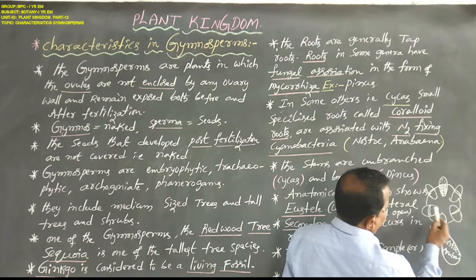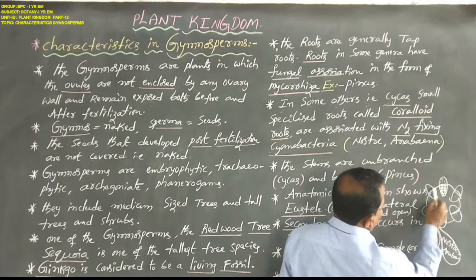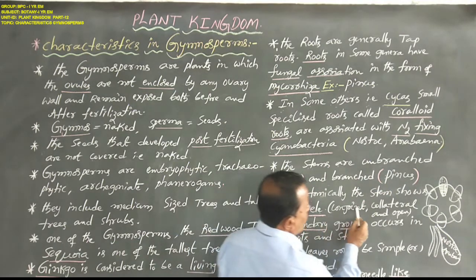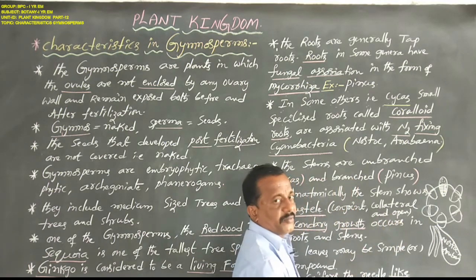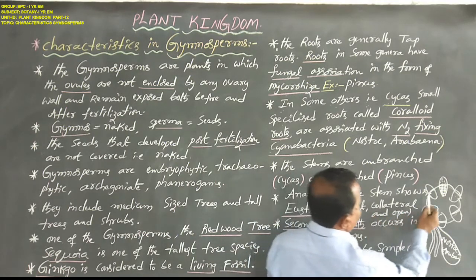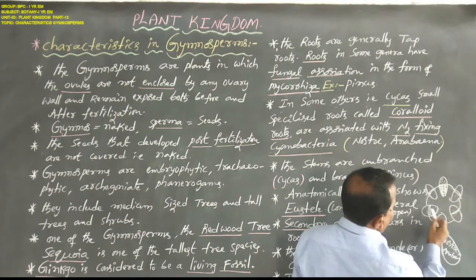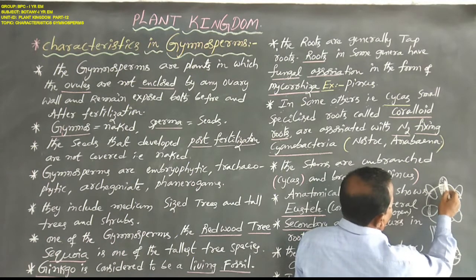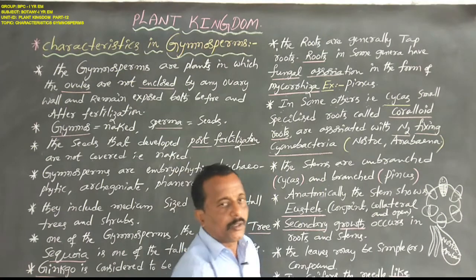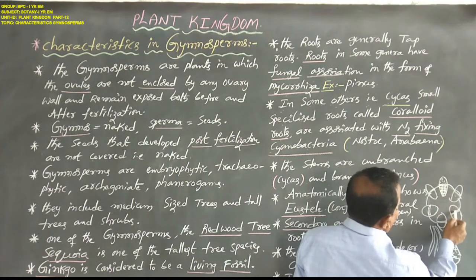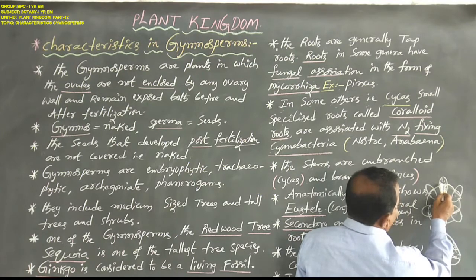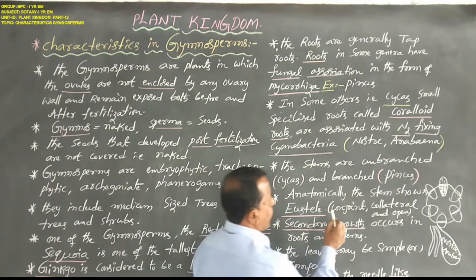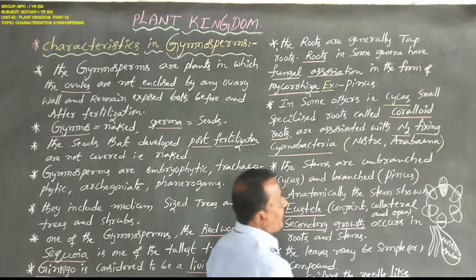These are vascular bundles, arranged in a ring-like structure. The vascular bundles are conjoined, collateral and open. Open means the cambium lies between the xylem and phloem. Conjoined means the xylem and phloem are connected in one vascular bundle. Collateral means the xylem and phloem lie side by side, one lateral to the other. That is conjoined, collateral and open vascular bundles.